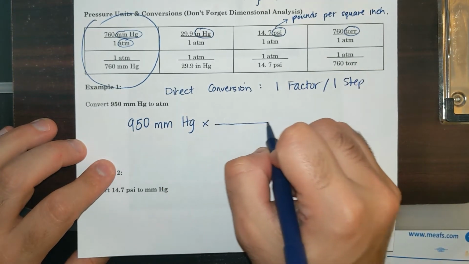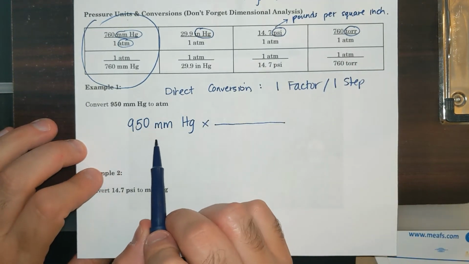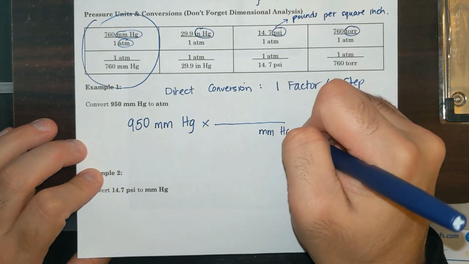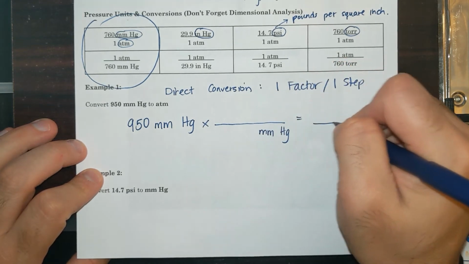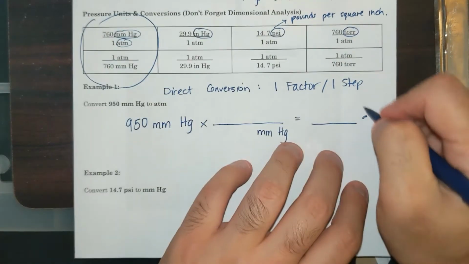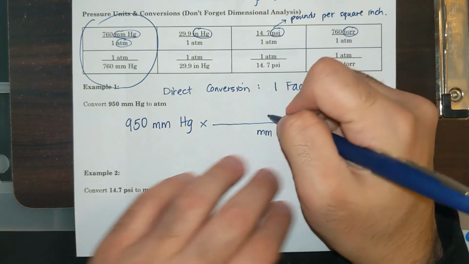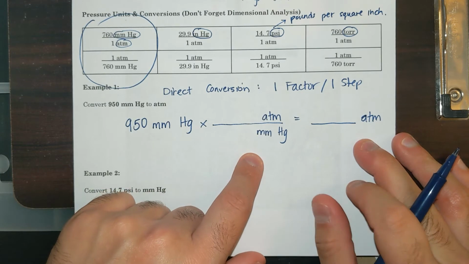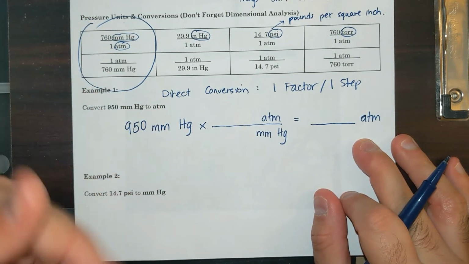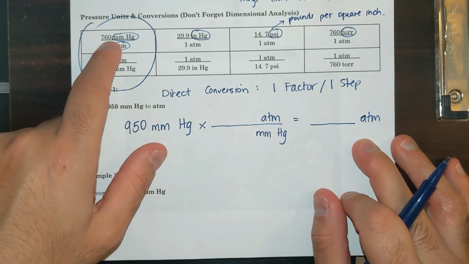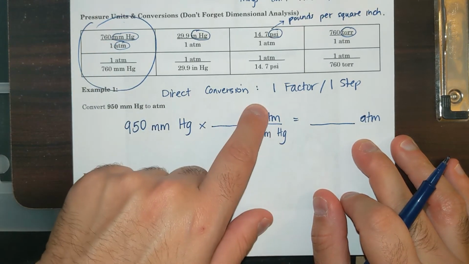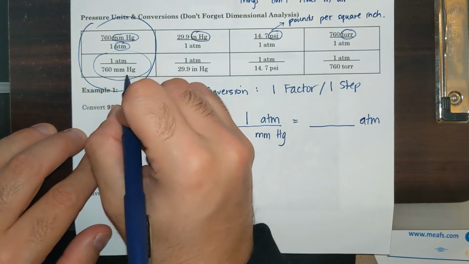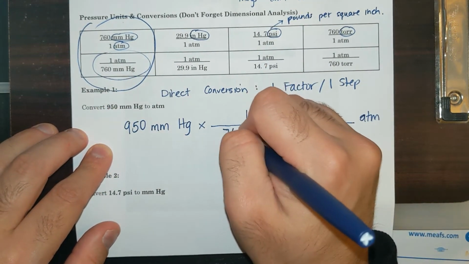So I start by writing this. And then for dimensional analysis, the unit that we start with goes on the bottom: millimeters of mercury. And then we want atmospheres in the end, so I'm going to put atmospheres over here. What we want goes on top. What we have goes on the bottom. And now which of these fractions, because I put both of them there, am I going to use that has millimeters of mercury on the bottom and atmospheres on top? Well, we know to use this one. I have 1 atmosphere and 760 millimeters of mercury goes on the bottom.